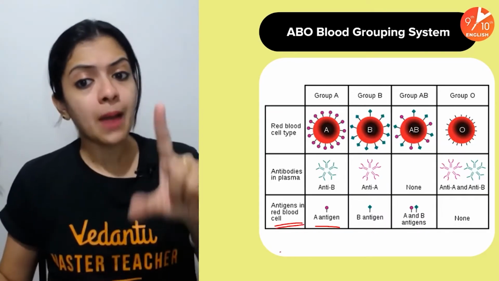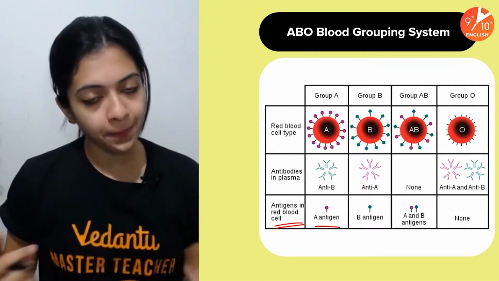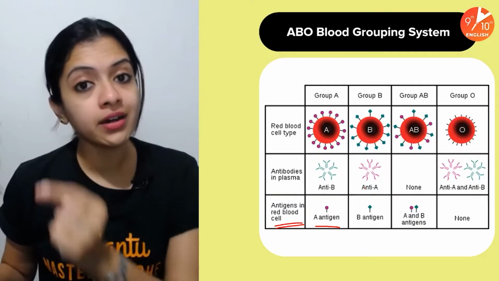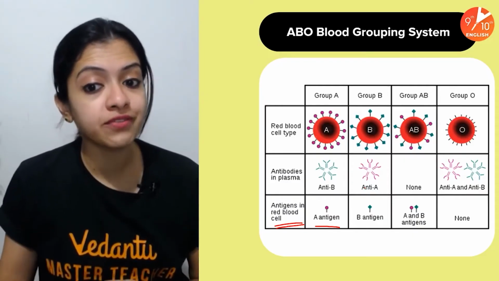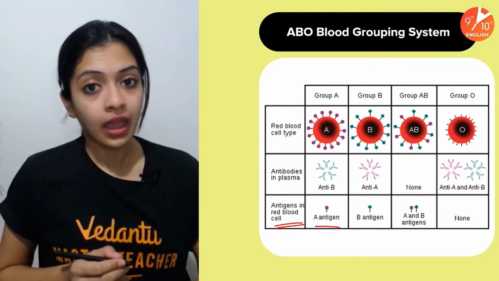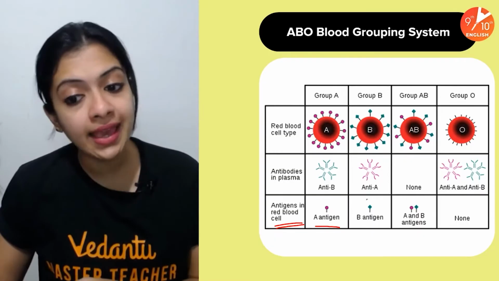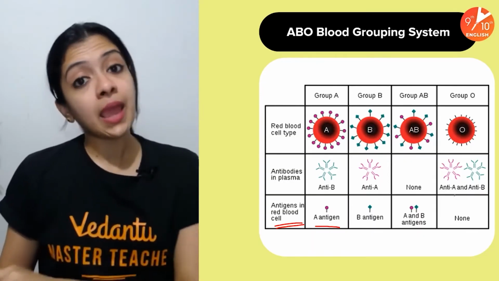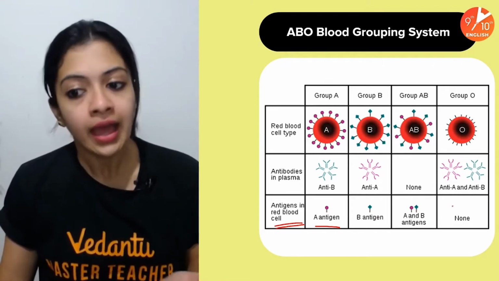For example, a person who belongs to A blood group is said to belong to that group because his or her RBCs have the A antigen on their surface. Likewise, a B blood group person has B antigens. Likewise, an AB blood group person would have A and B antigens, and so on.